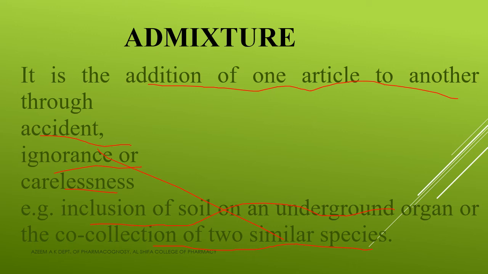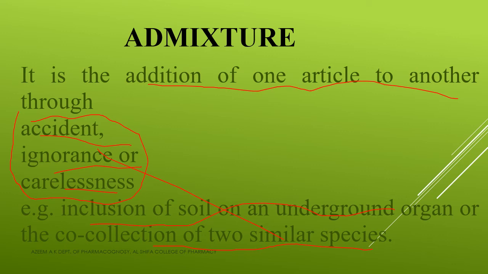Okay, so previously we studied about sophistication etc, and now we are studying about admixture. ഈ മൂന്ന് കാര്യമാണ് ഇതിനകത്ത് പറയാനുള്ള, either through accident, then or through ignorance or through the carelessness in the collection part.